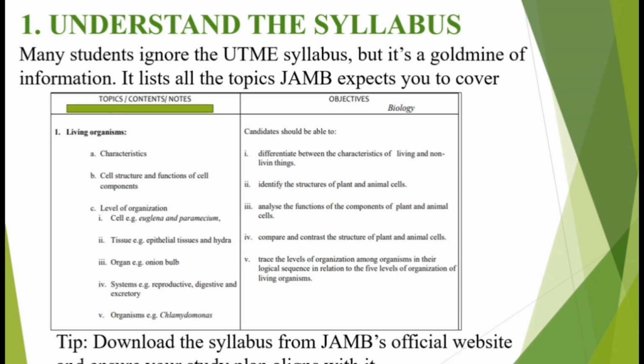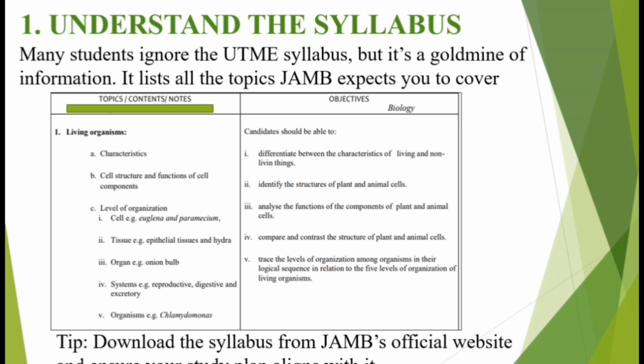For me as a student, while I was preparing for the UTME, the objectives were like questions for me to answer. So when I finish reading, I'll close the book, then pick up the syllabus, then I'll look at the objectives critically. For example, the objective here is that candidates should be able to differentiate between the characteristics of living and non-living things. So I'll then ask myself, can I differentiate between living and non-living things? If I can, it means I understood that aspect of that topic. But if I can't, that tells me that I didn't really understand that particular topic. So I'll just go back to my textbook and read up on that portion again to make sure that I have a solid knowledge on that particular area.